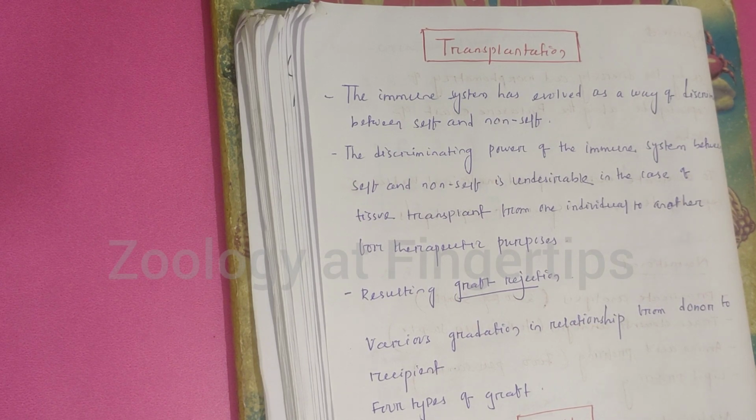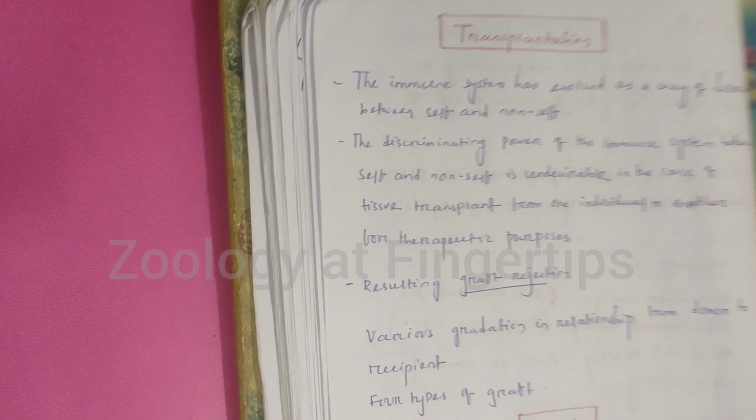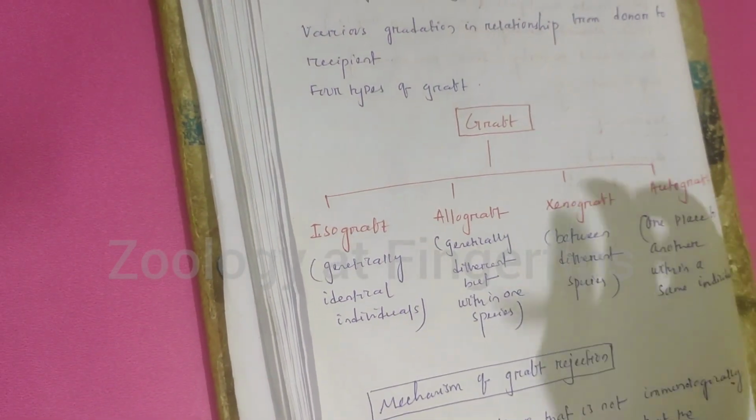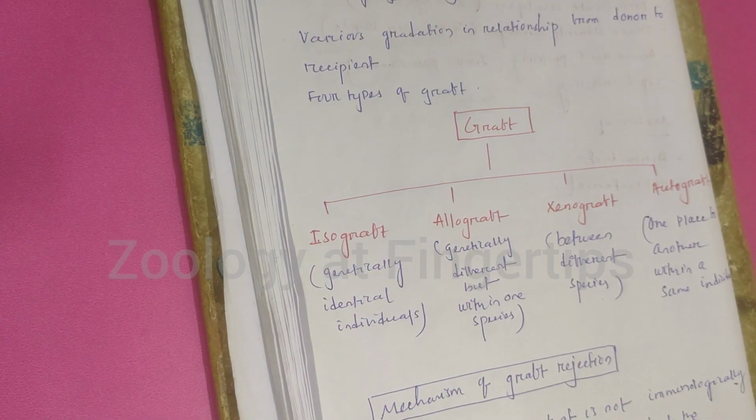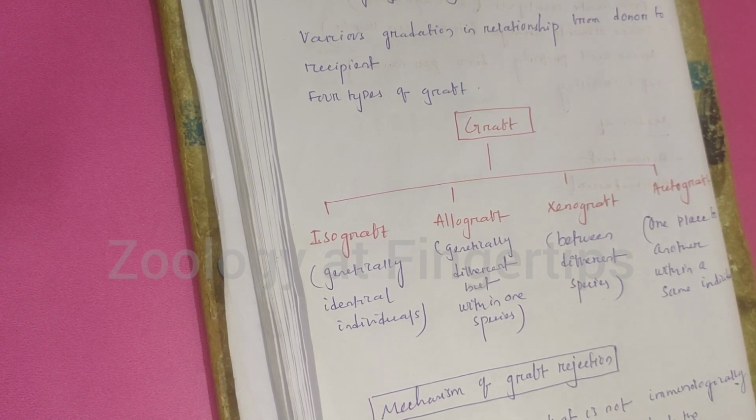Before discussing the mechanism behind graft rejection, we need to understand the various gradations in the relationship between donor and recipient. There are 4 types of graft. One is isograft. Isograft means transplantation of an organ from one individual to another individual who is genetically identical. For example, in humans, genetically identical individuals are monozygotic twins.